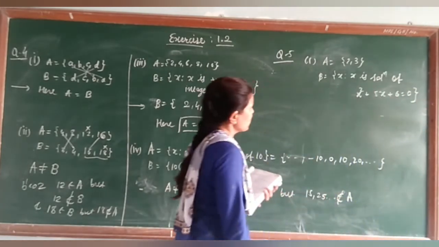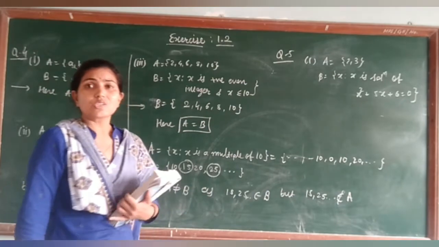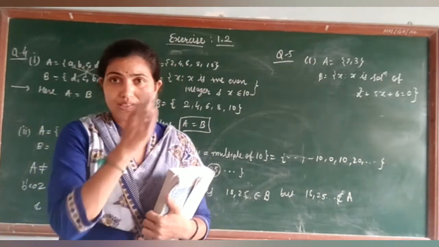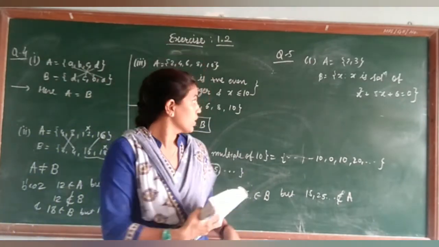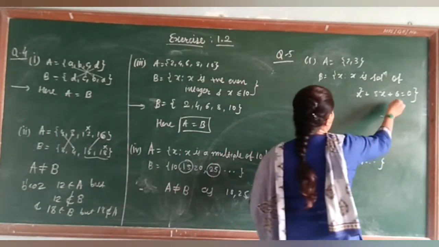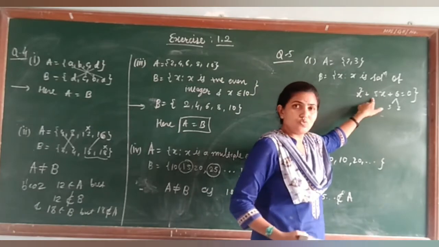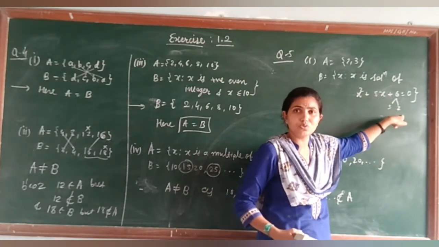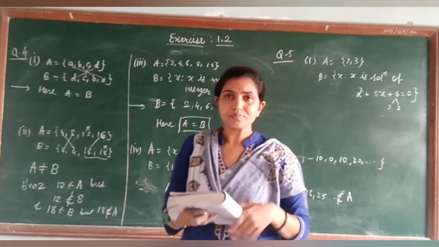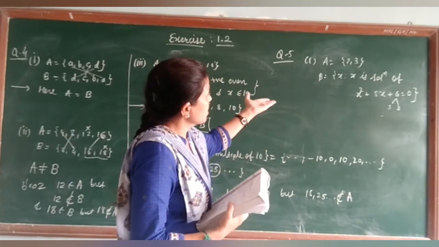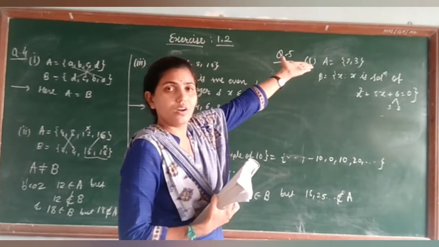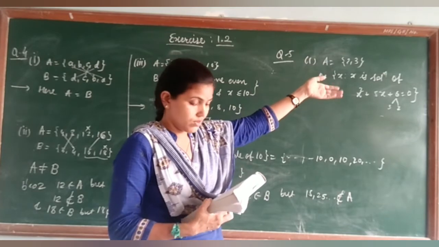So students, here you can solve this question. Find the zeros of X square plus 5X plus 6 by finding the factors. So what are the factors here? 3 twos are 6 and 5 is plus 3 and plus 2. So the zeros are minus 3 and minus 2, so here both are the same, so A is equal to B.